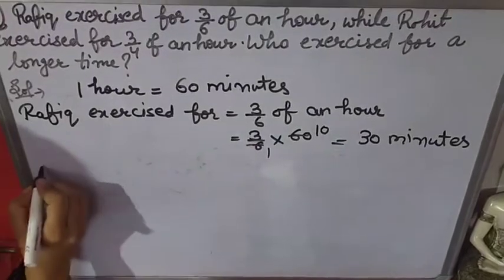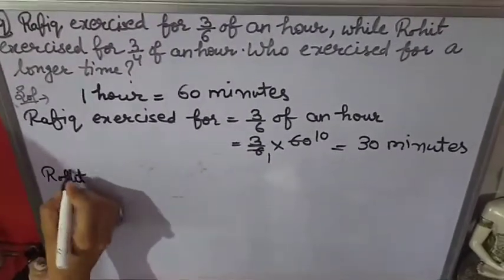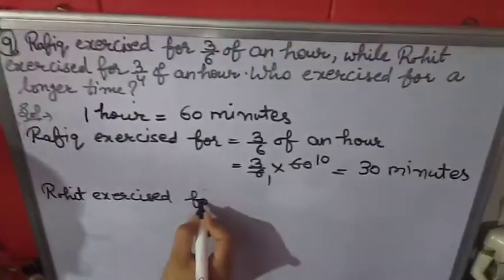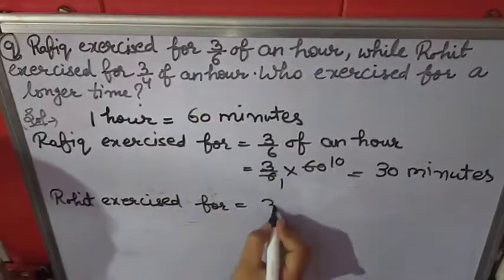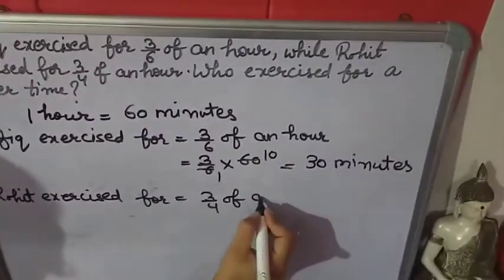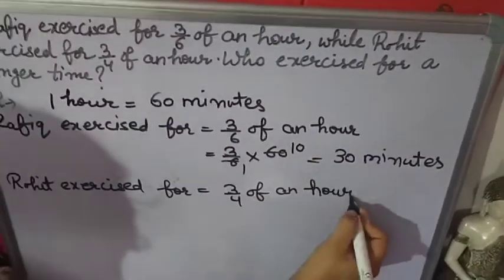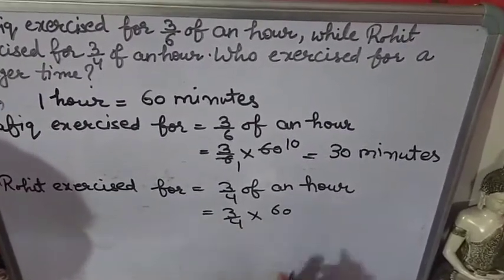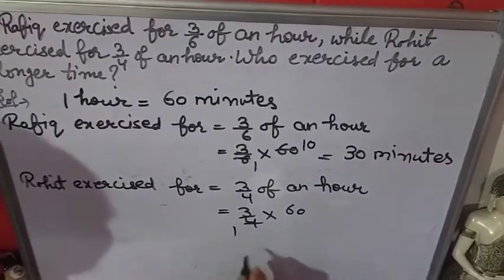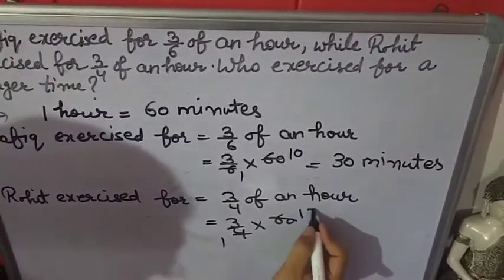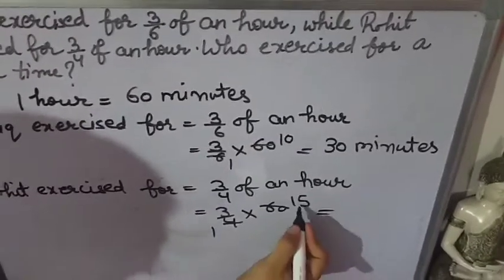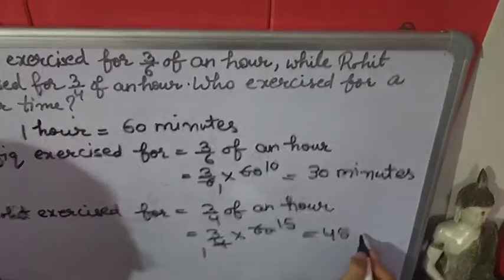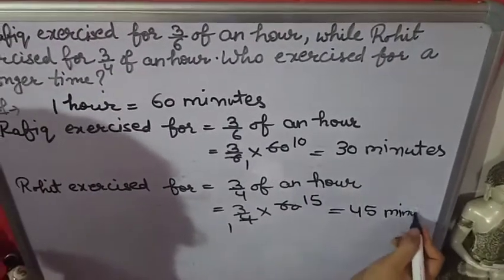Now come on the Rohit. Rohit exercised for 3 by 4, 3 upon 4 of an hour. Again 3 upon 4. Of means multiply, an hour means 60 minutes. Now cut it. 4 1 ja 4, divided, it will be 15. Now multiply it because there is multiply sign. 15 3s are 45. Rohit is taking 45 minutes.